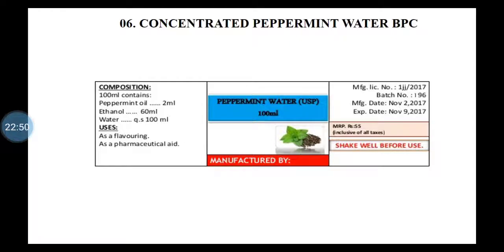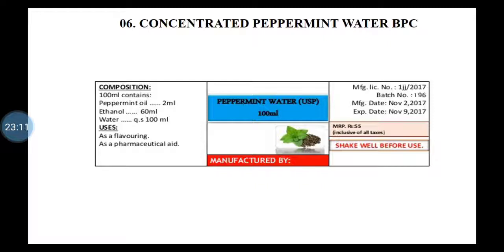If particles are there, one can filter it. If particles are not there, no need of filtration. The volume is made up with purified water as a vehicle. This preparation is transferred to a container and labeled.